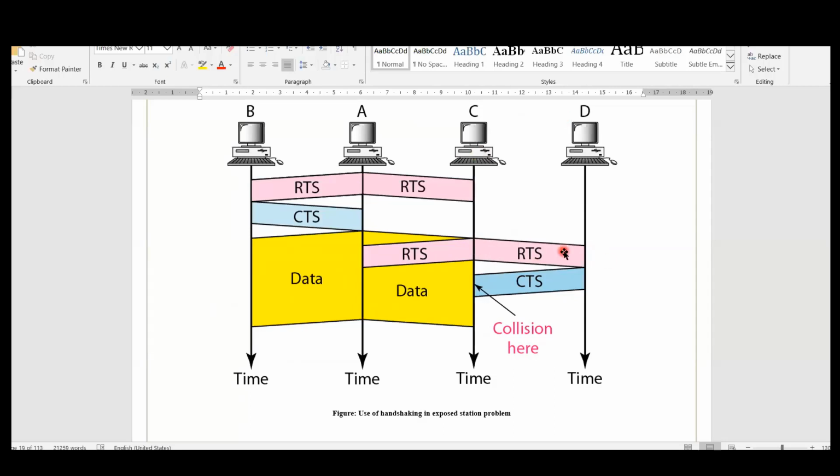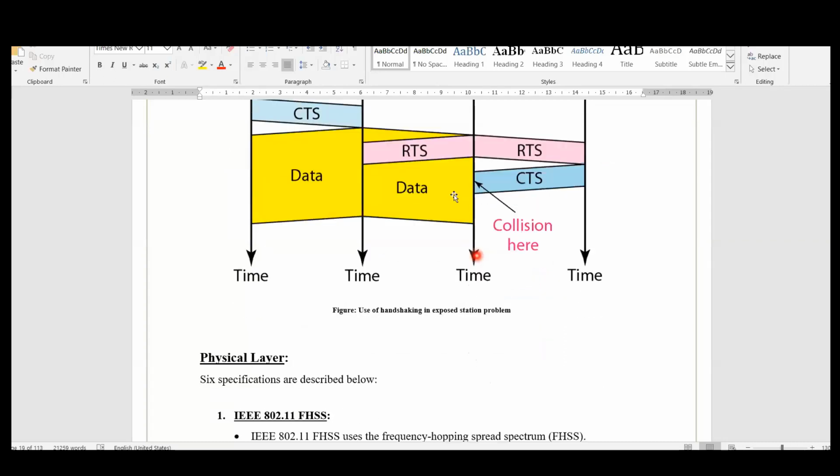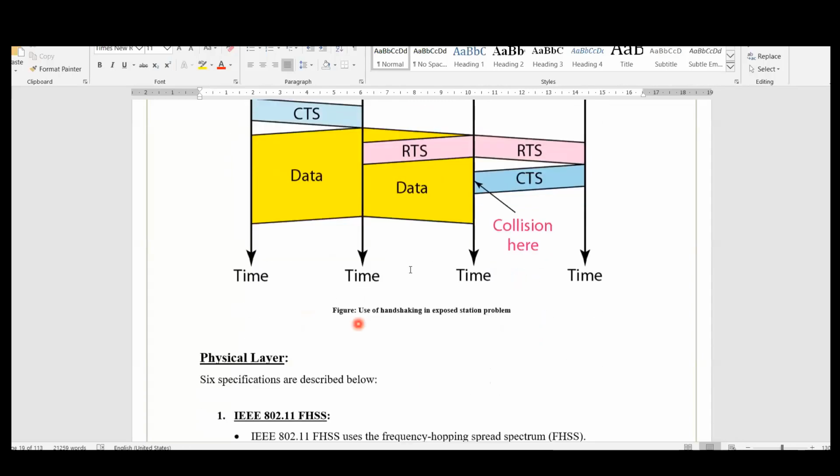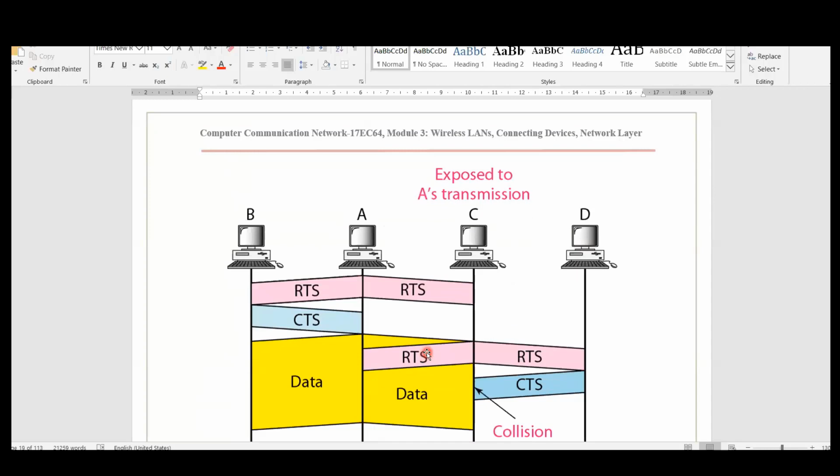But as this RTS is sent, D will respond with clear to send. This clear to send and the data being sent to B will collide here. So this CTS is not received by C. Therefore, even though C is continuously sending RTS until this data communication is over, it cannot receive the CTS. Therefore, there will not be any communication between C and D. That is a problem. Even though the channel is free, C cannot use it to send to D. That is the exposed station problem. This problem cannot be solved; it is a problem which exists.